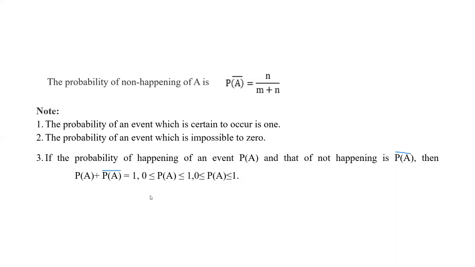So 0 is less than or equal to P of A is less than or equal to 1. Here you have to remember that the happening of event A plus the not happening of event A, that is the probability of that event, is always equal to 1.